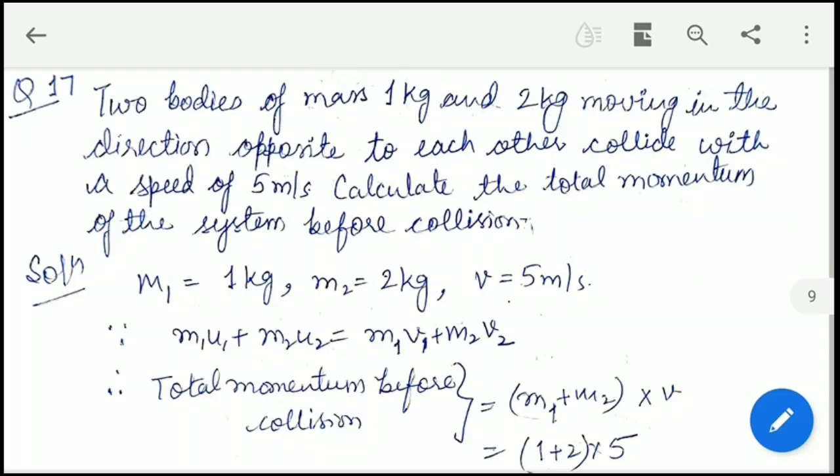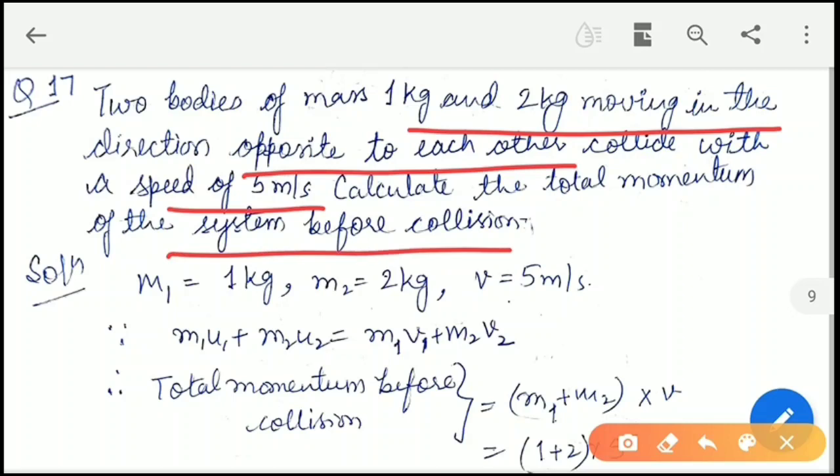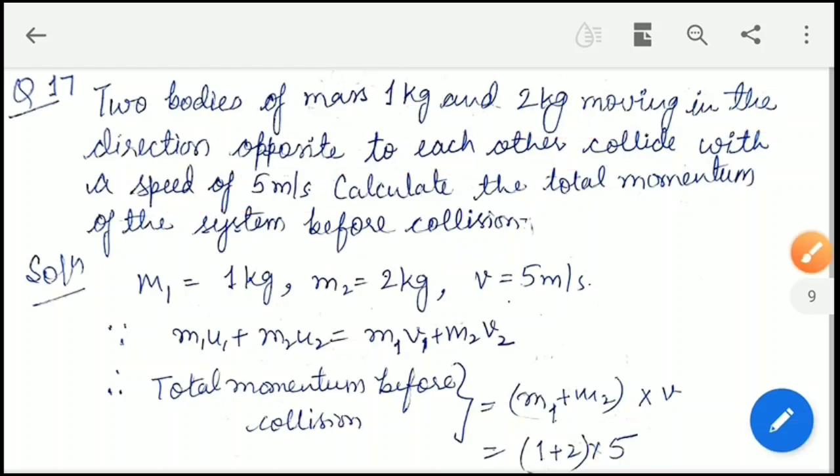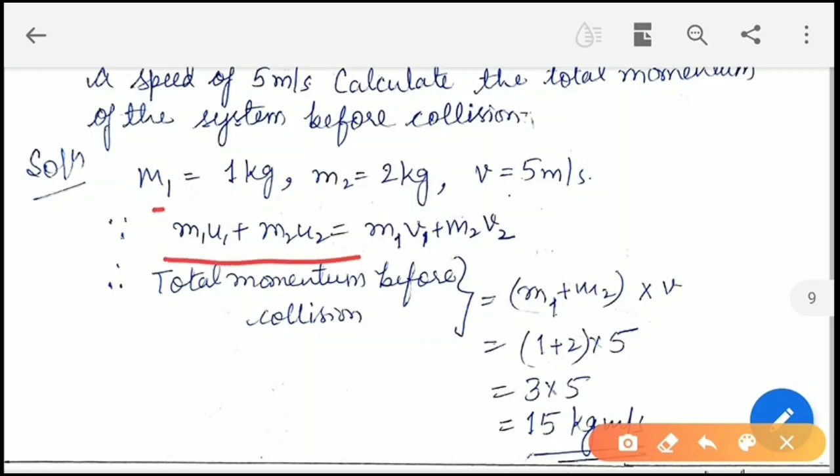Now next question is, two bodies of mass 1 kg and 2 kg moving in the direction opposite to each other collide with a speed of 5 meter per second. Okay, now we have to calculate the total momentum of the system before collision. So before collision, the formula is m1u1 plus m2u2, mass is given and velocity is given.